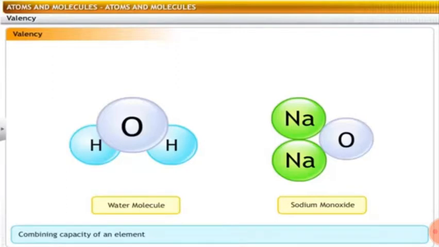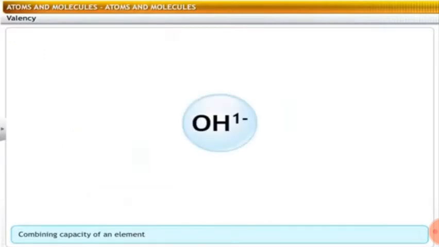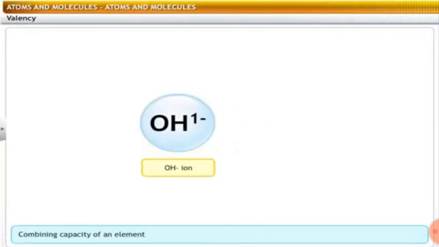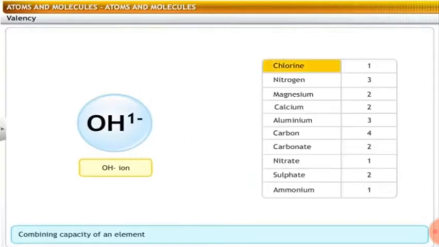If a compound is formed by 2 different elements, such compounds are called binary compounds. Some compounds have more than 2 elements or a group of elements as ions. For example, an OH ion. It consists of hydrogen and oxygen atoms and its valency is 1. Here are the valencies of some elements.